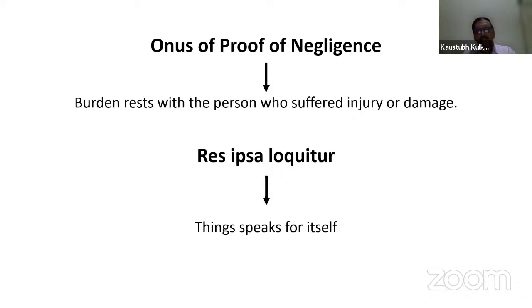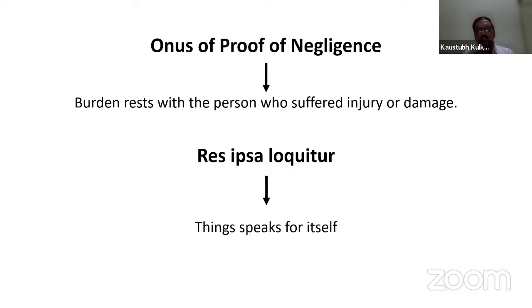When I say there are three parties in liability, one is the insurer, the other is the insured, and the third party or third person is the person who has actually suffered the injury. So the person suffering the injury or damages has to prove that it is because of the negligence of the insured, who has taken a policy with the insurance company. So this onus of proof or burden rests with the person who has suffered the injury.